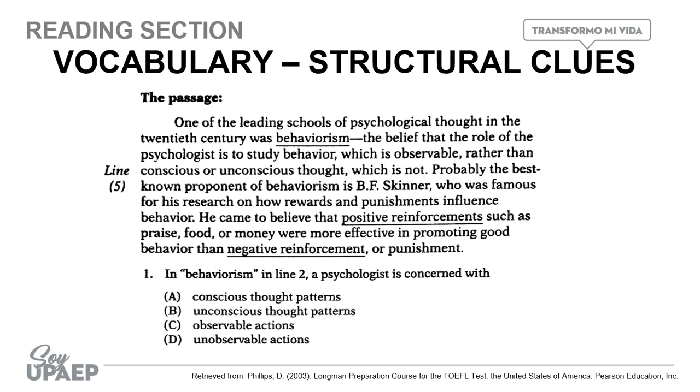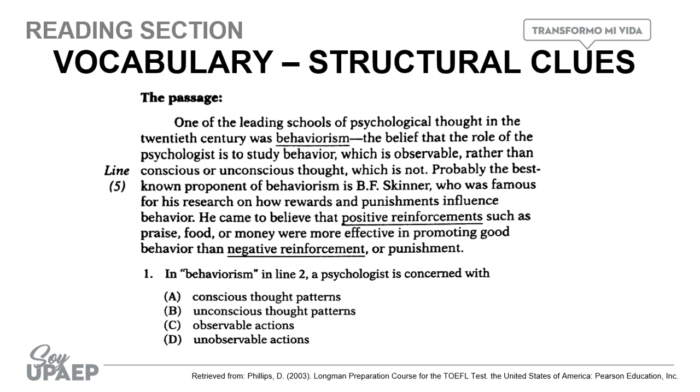You go automatically to line 2, where the word behaviorism is, and if you notice, you have a hyphen. After the hyphen, you have the definition of the word. This is one of the ways in which we can find definitions of words on the TOEFL test. If you notice, we have 4 options for the question: conscious thought patterns, unconscious thought patterns, observable actions, and unobservable actions.